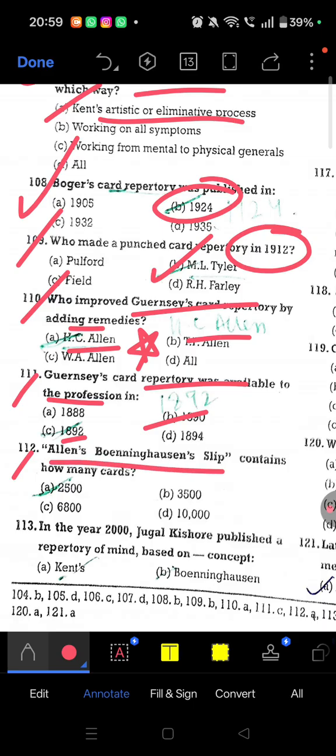Next, 112. Allen's Boenninghausen slip contains how many cards? So Allen's Boenninghausen slip contains 2500 cards. Okay, 2500.